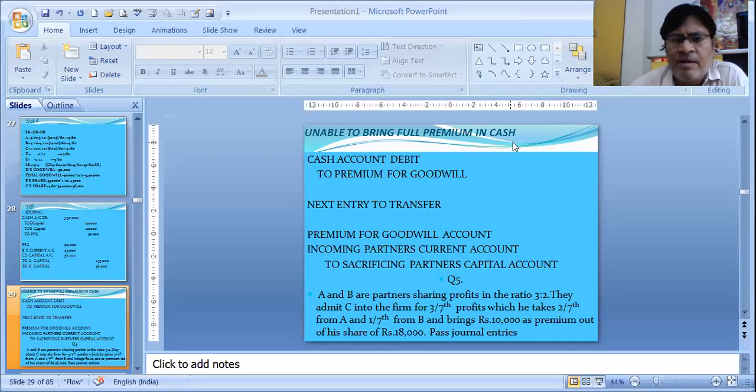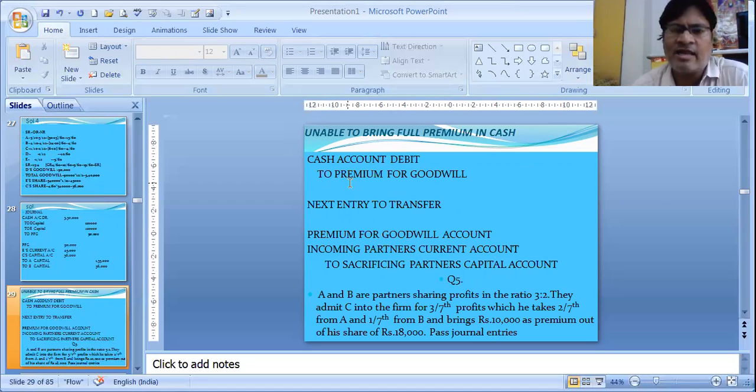Unable to bring the full premium in cash. Whatever amount he is bringing, that is cash account to premium for goodwill. Whatever he is not bringing, that is current account to sacrificing partners' capital account. So this is the combination of what he is bringing and what he is not bringing. Last time we saw that he was unable to bring any premium for goodwill. That time we did partners' current account to capital account.